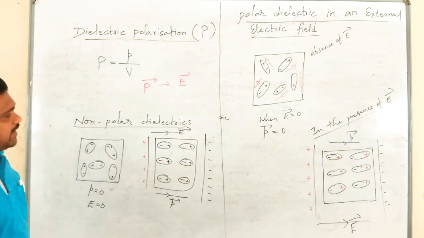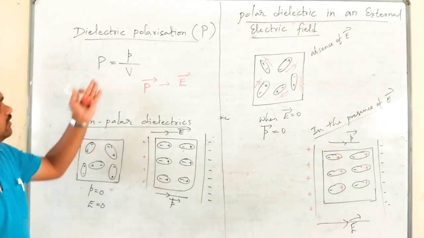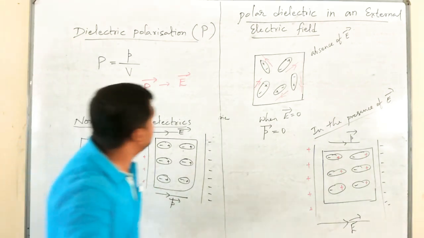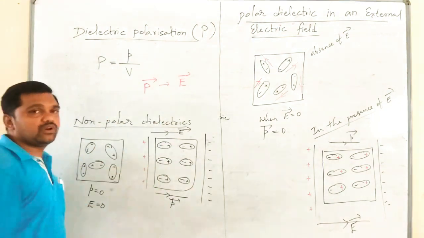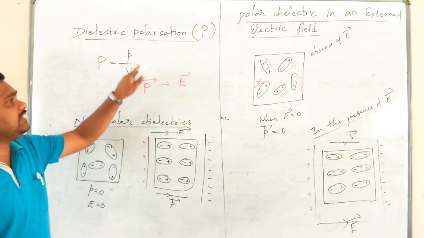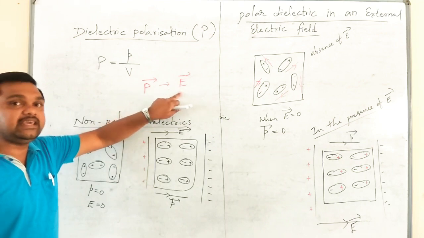Okay, please remember, for 1 or 2 marks you may get it. Okay. So is dielectric polarization a scalar or a vector? It's purely a vector. The direction of P is along the direction of E.